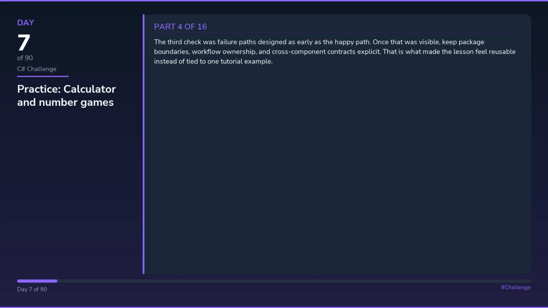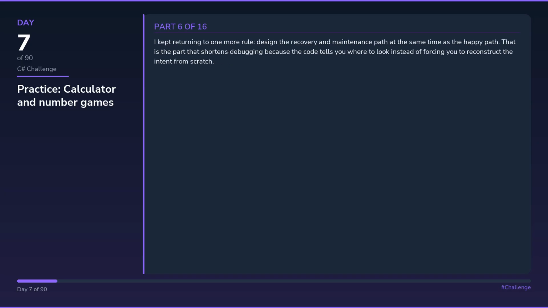The third check was failure paths designed as early as the happy path. Once that was visible, keep package boundaries, workflow ownership, and cross-component contracts explicit. That is what made the lesson feel reusable instead of tied to one tutorial example. The implementation only started to feel solid once I separated domain workflow from transport and persistence so the system can evolve safely. In C#, that usually means the types, handlers, and framework wiring all need to agree about who owns each decision.